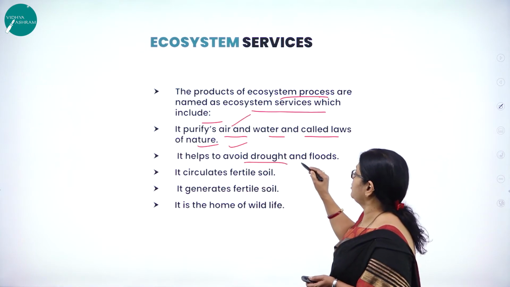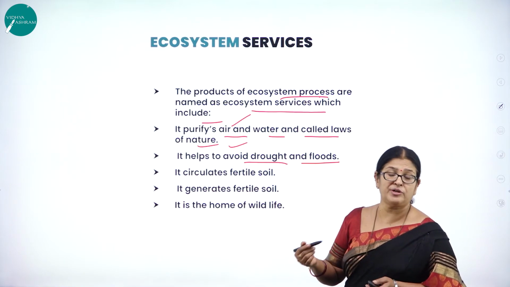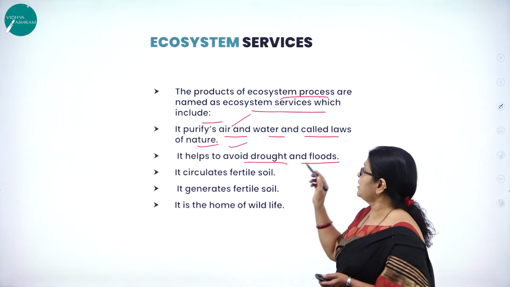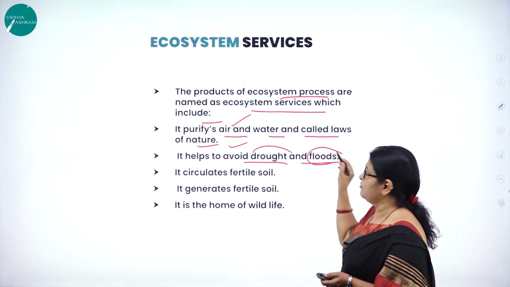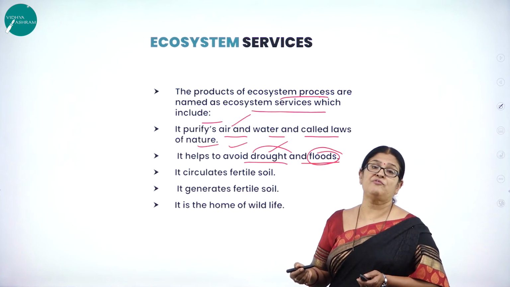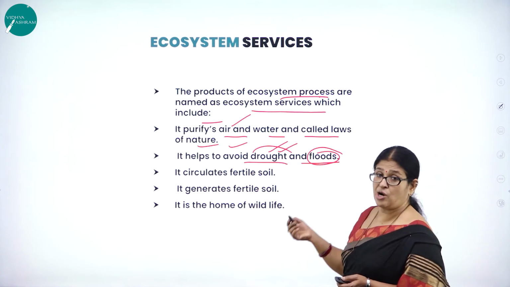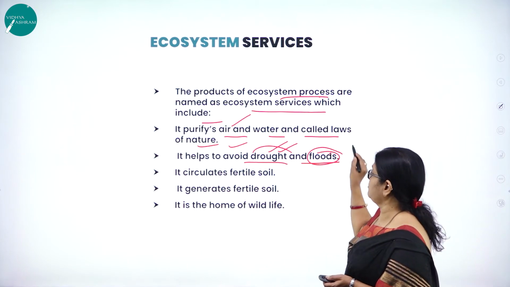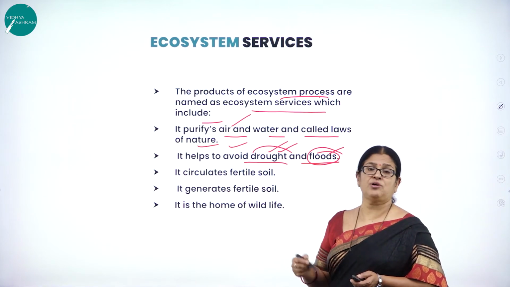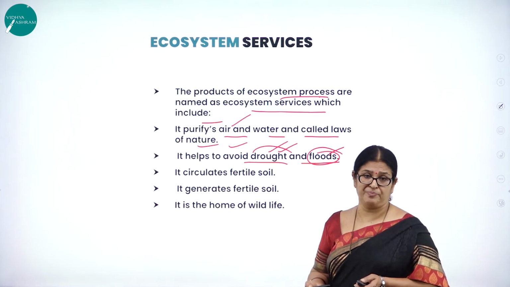It helps to avoid drought and floods. What do you mean by drought? For example, if you plant more trees and plants, automatically you can prevent floods. And at the same time, the more you grow plants, the more rainfall you will have. So you can avoid what? Drought, that is drought, famine, etc. And at the same time, we can also avoid floods. I think all of us know the natural calamities destroy the whole ecosystem, right?